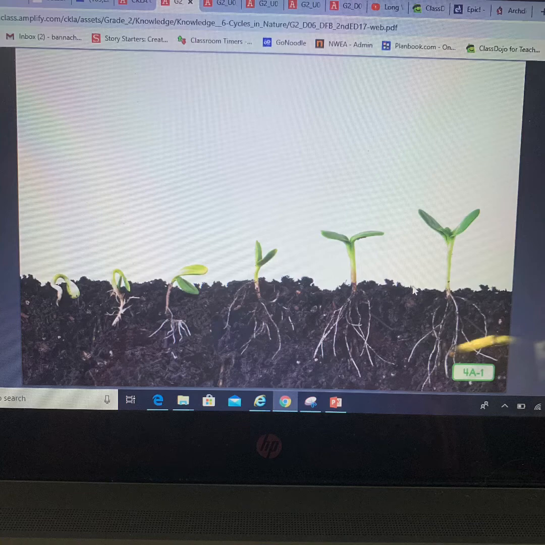Spring, summer, fall, winter. For some living things, the cycle of life is short and is completed in just days, months, or a single year. For other living things, the cycle of life continues for many, many years. Some living things have longer lifespans than others. Some flies only live for a few days, but humans, like you, can live to be over 100 years old.